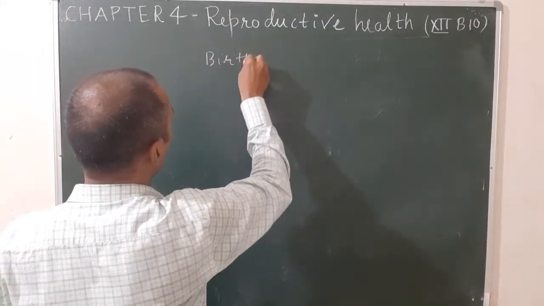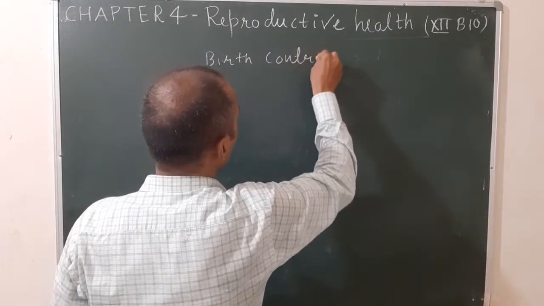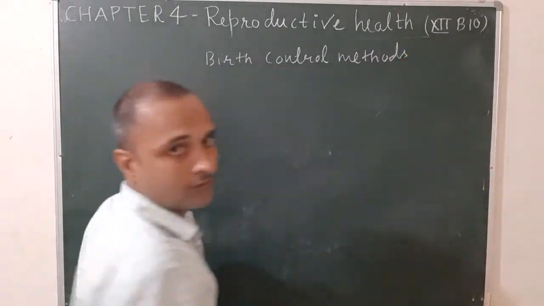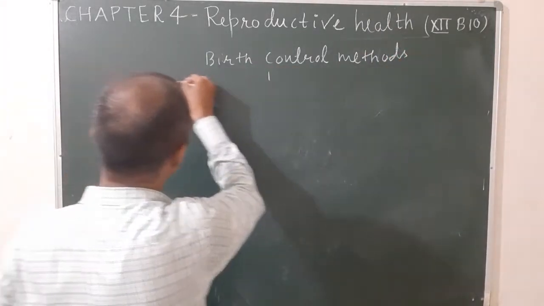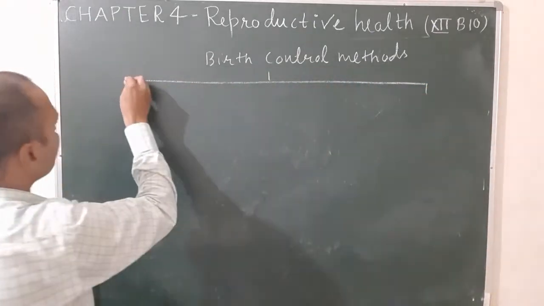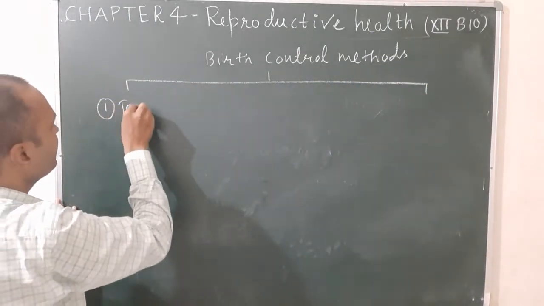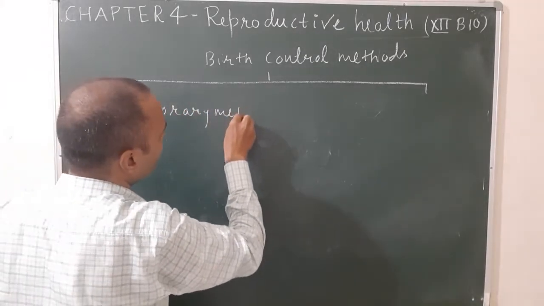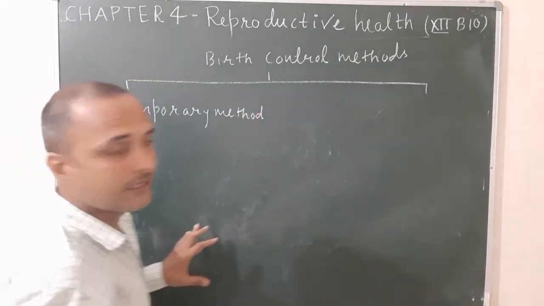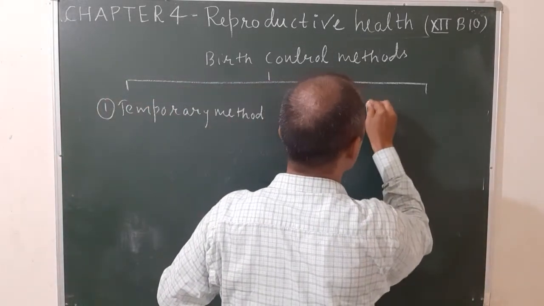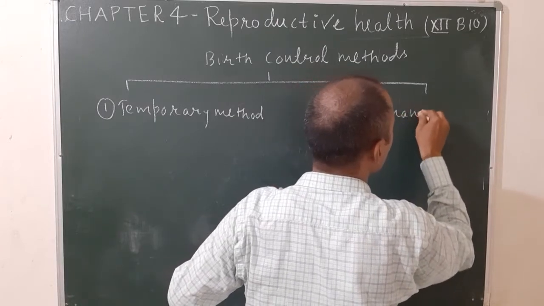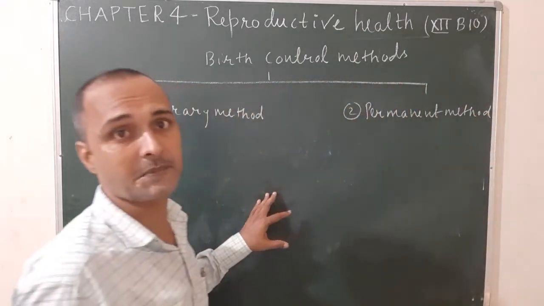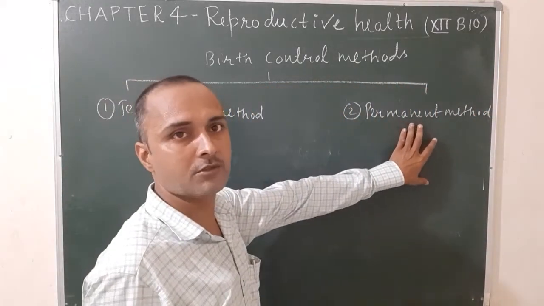Birth control methods in humans are divided into two types. First one is known as the temporary method, also known as the reversible method. And the second one is known as the permanent method. Temporary method is further classified into 6 types, and permanent method is further classified into 2 types only.